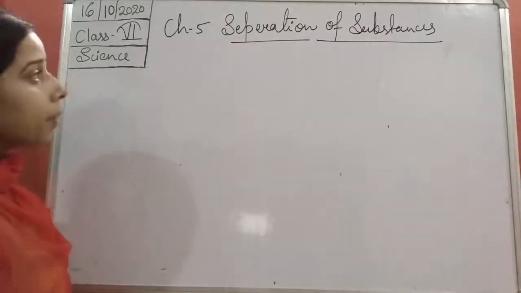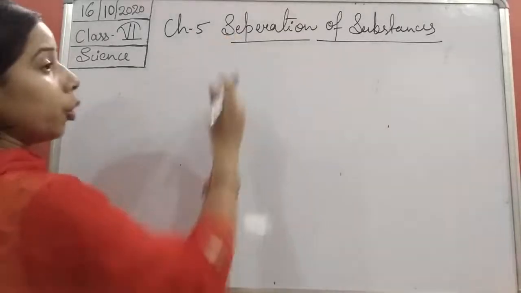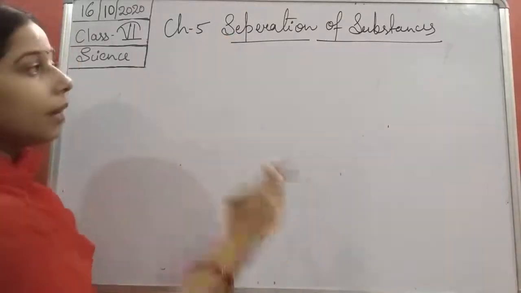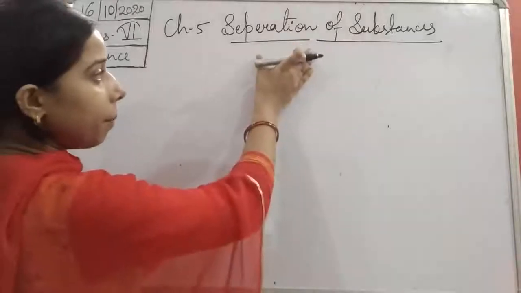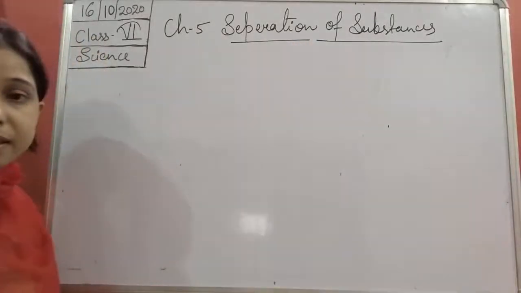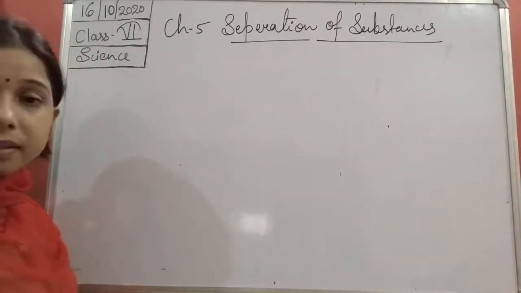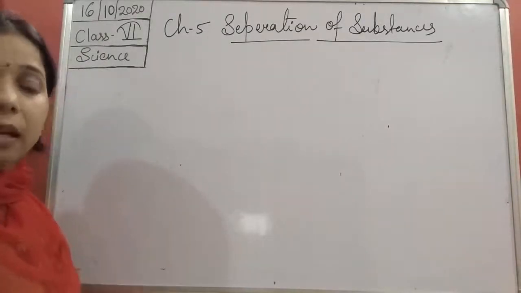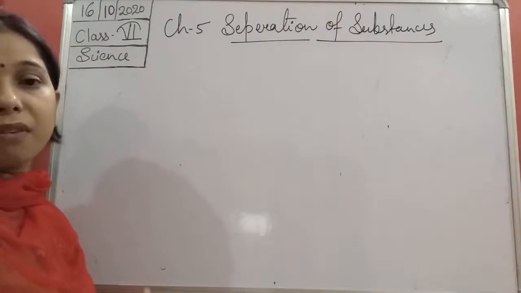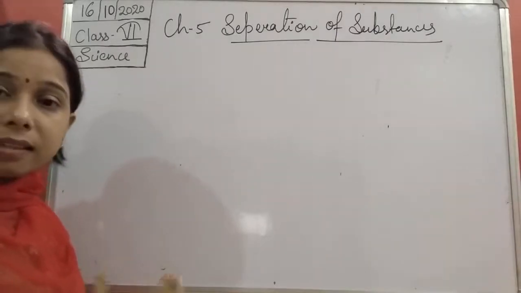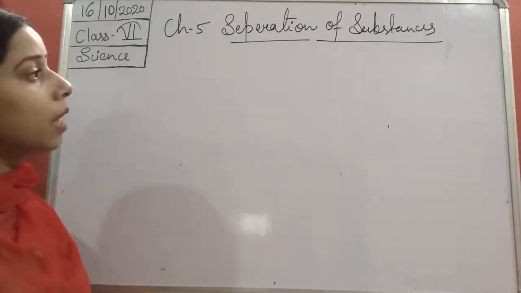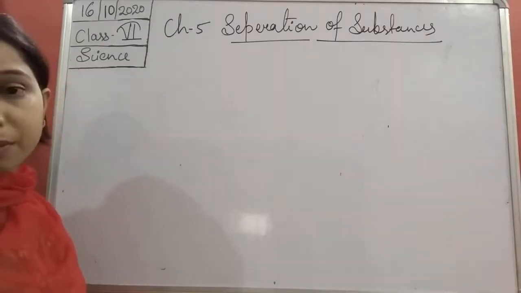Separate means to segregate. So when you separate different substances from each other, that is the separation of substances, and the same thing we have to study in this chapter.